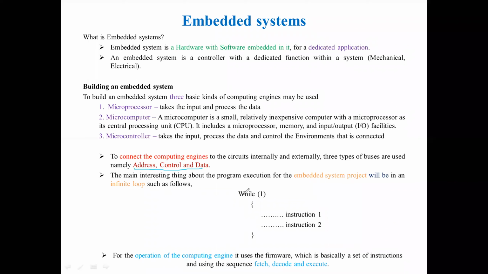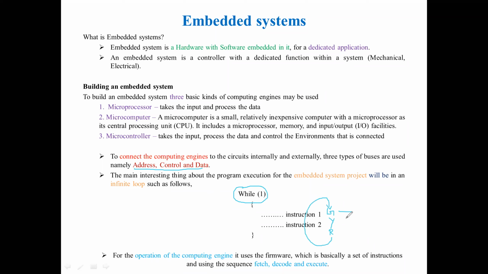Then coming to the application point, if you want to write code for any application, as we discussed previously, the specific application will be running in a loop. That is, it will get into an infinite loop. Yesterday also we discussed traffic light control. Initially, the green light will be on for a while, and then the yellow light for a while, and then the red light for a while. After the red light, once again it should come to green.